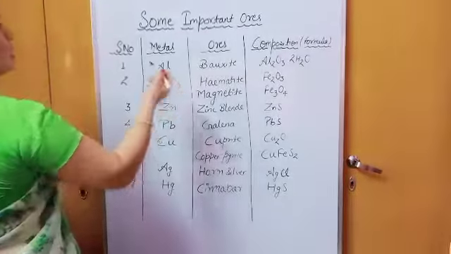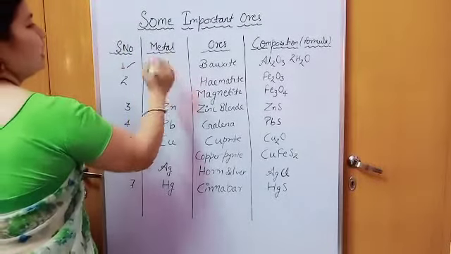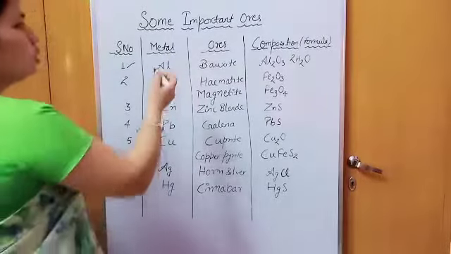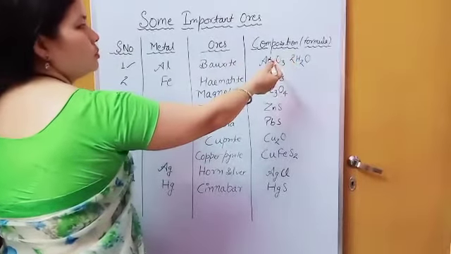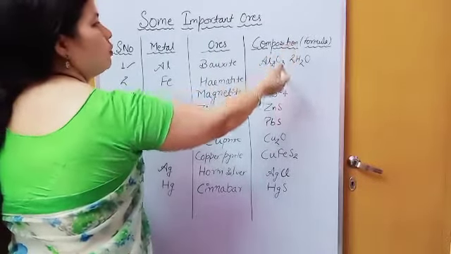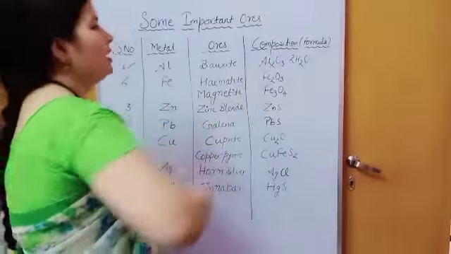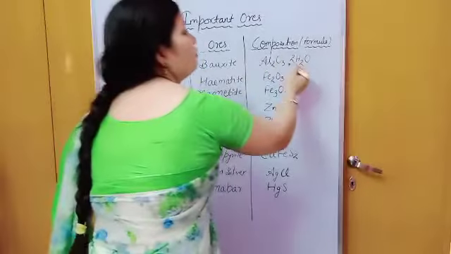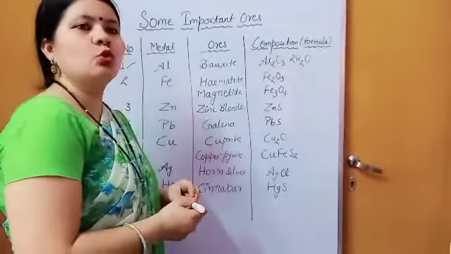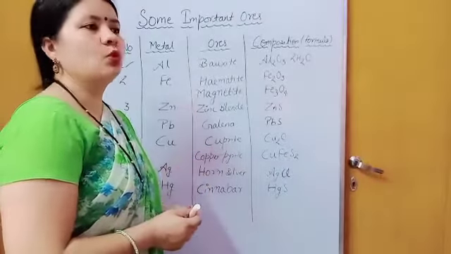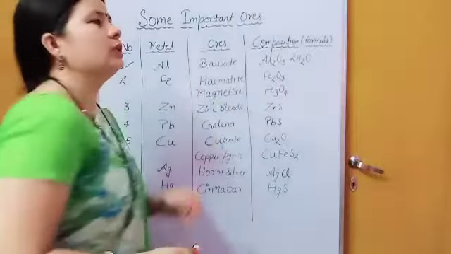First of all, see, this is the metal. The first one is aluminium, symbol Al. The important ore of aluminium is bauxite, and its composition is aluminium and oxygen. The formula is Al2O3.2H2O. This is bauxite. When you remove this water, that is 2H2O, it becomes Al2O3, alumina. That is known as corundum. That is also another ore, but your main concern is bauxite.